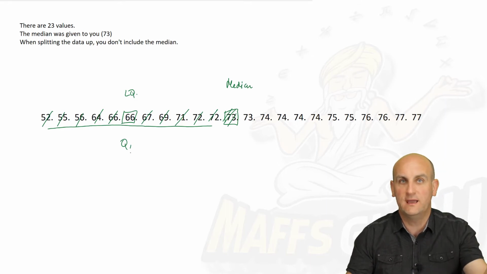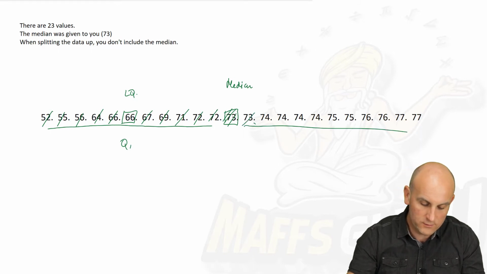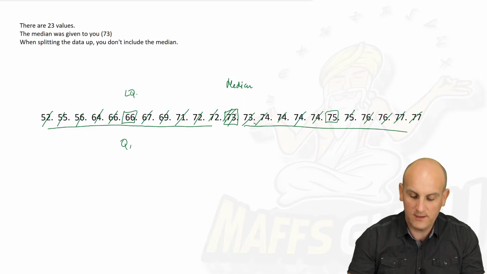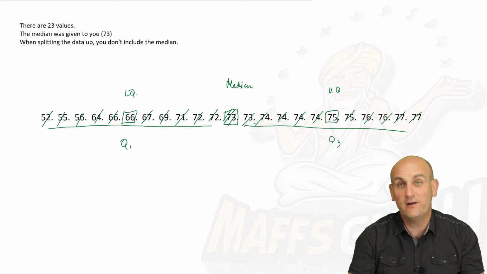Now what do we do? Well, I've cut one half of my cake into quarters. Now let's do the other half of my cake into quarters. There we go. 1, 2, 3 off the end. 1, 2, 3 off the end. 1 off the end. 1 off the end. 1 off the end. And 1 off the end. And there we go. 75 is my upper quartile, or Q3.